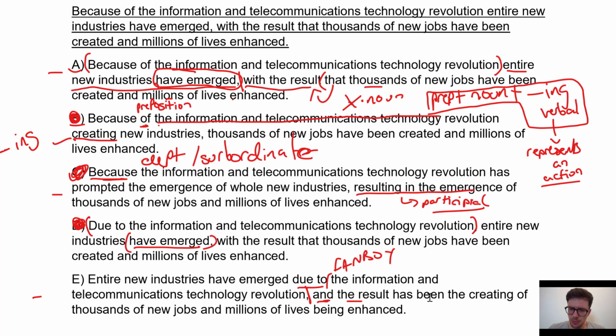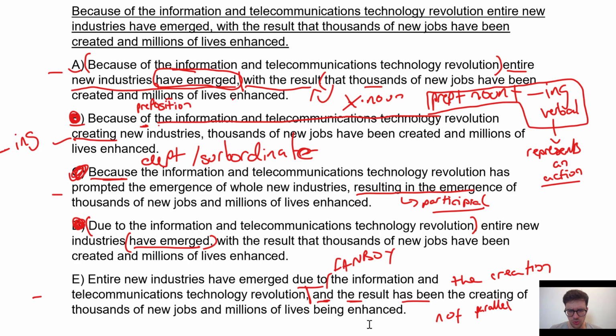The first is something that we've seen before. So you might remember when we had the question with the legacy, and we said that when we have a noun like this with a linking verb, so this is a linking verb, "has been," we would want "the creation." So for that reason, this isn't parallel. But there's something else going on here.